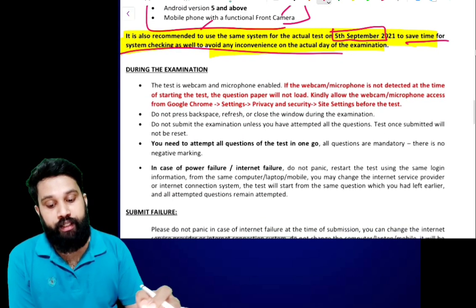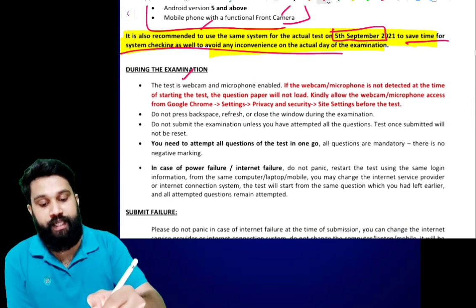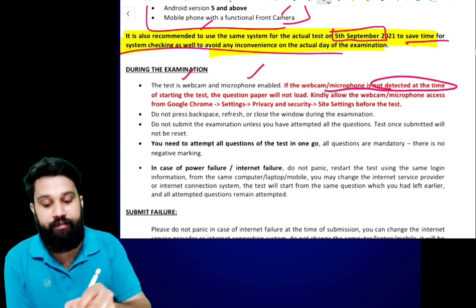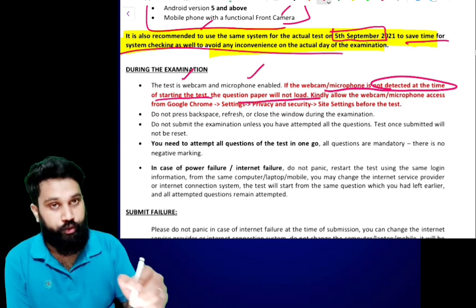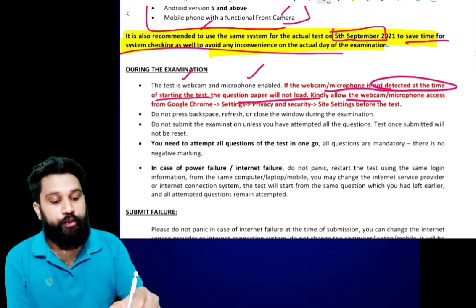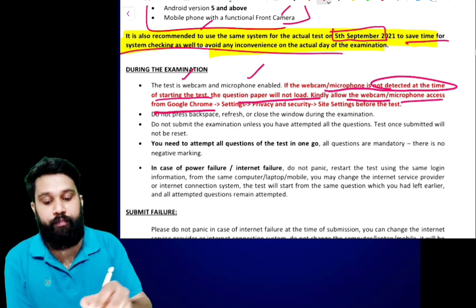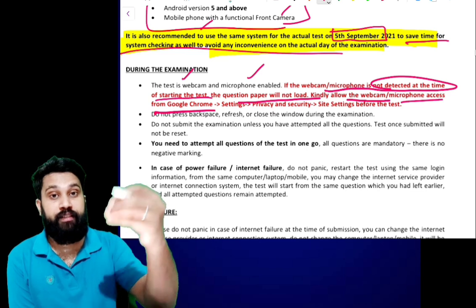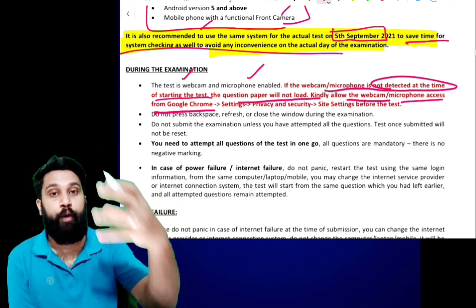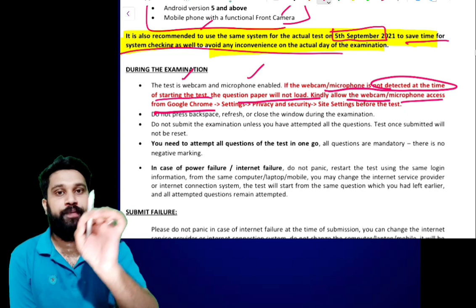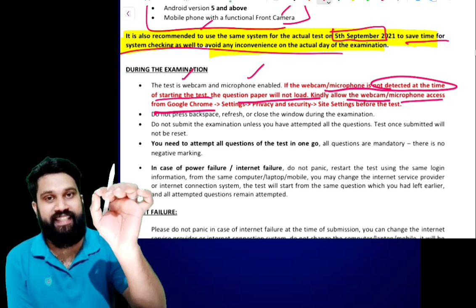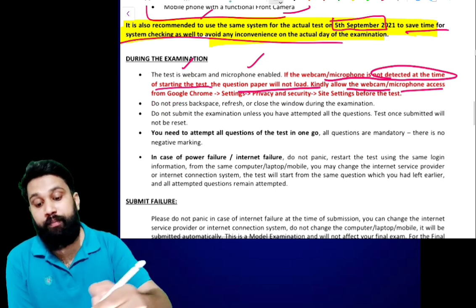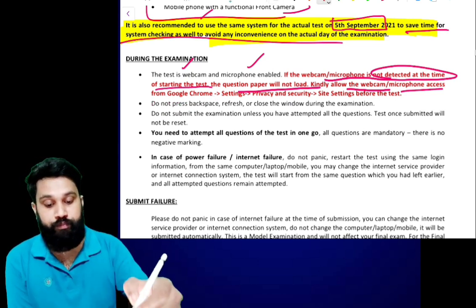During the examination, the test is webcam and microphone enabled. If the webcam and microphone are not detected at the time of starting the test, the question paper will not load. Kindly allow webcam and microphone access from Google Chrome. Before starting the examination, there will be a pop-up asking you to enable webcam and microphone. Please click yes for that, or else you can enable it before the examination also.